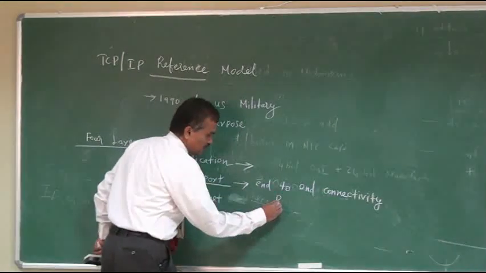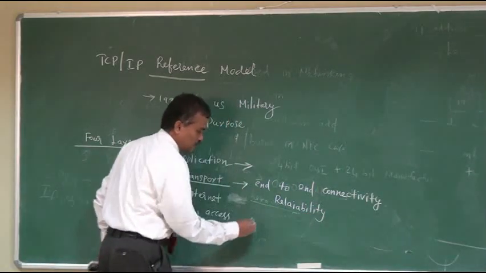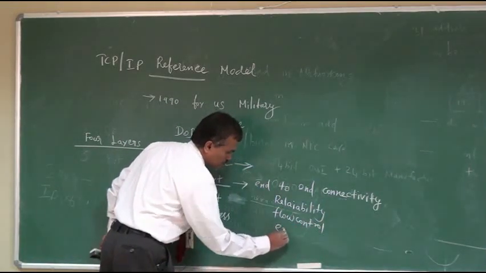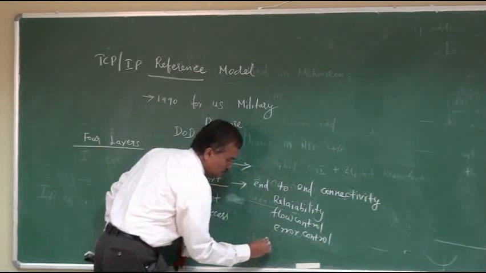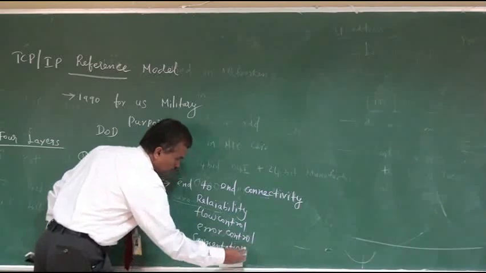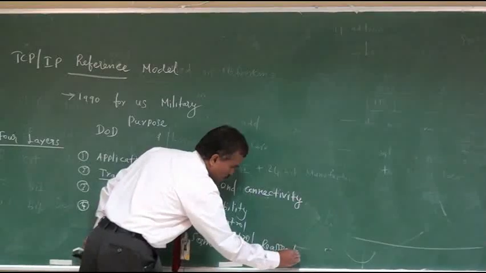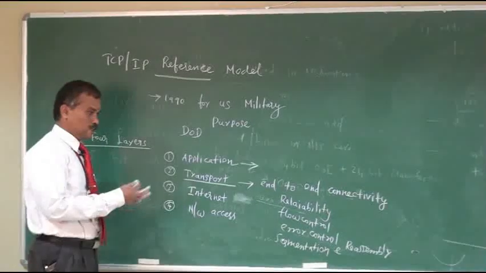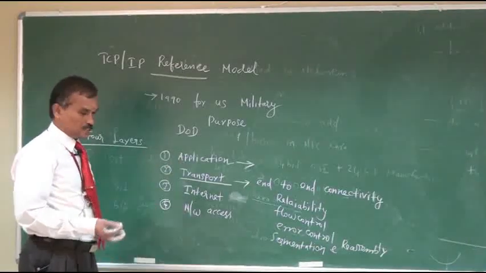It includes reliability, whether the data has been correctly received by the application, then flow control, error control, segmentation and reassembly. Like that we can say so many duties of the transport layer.